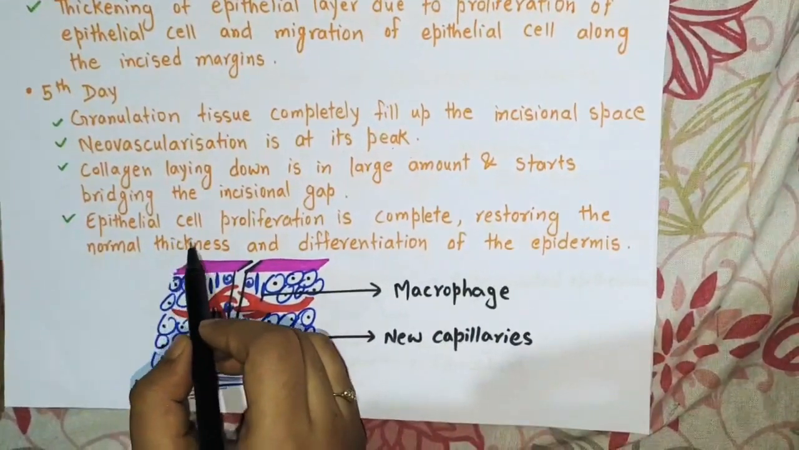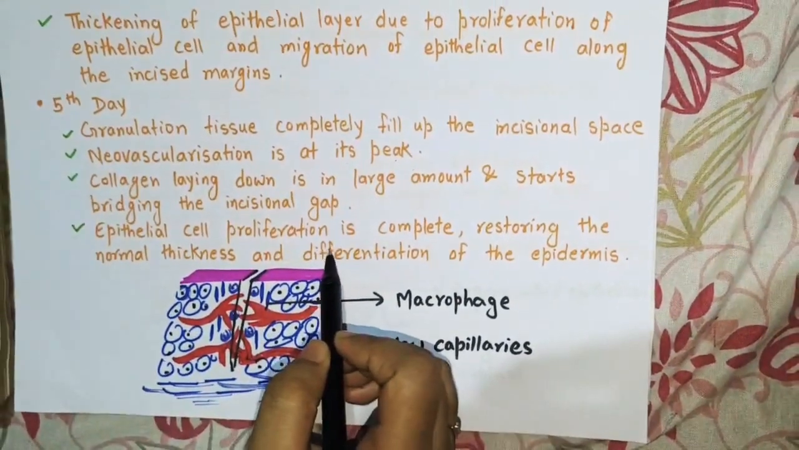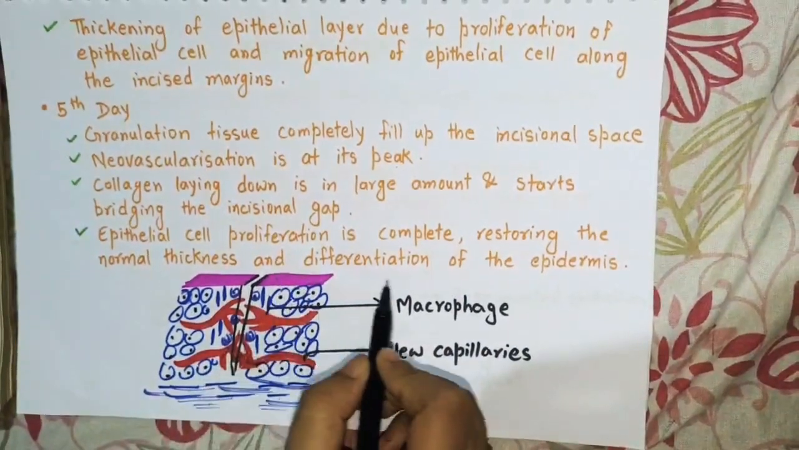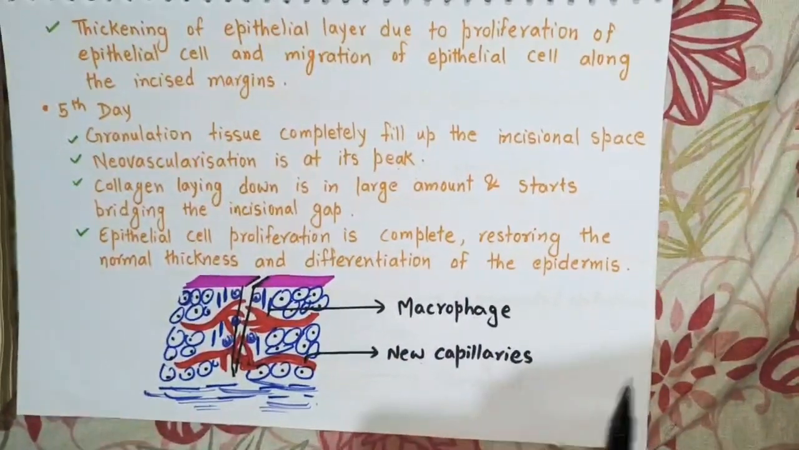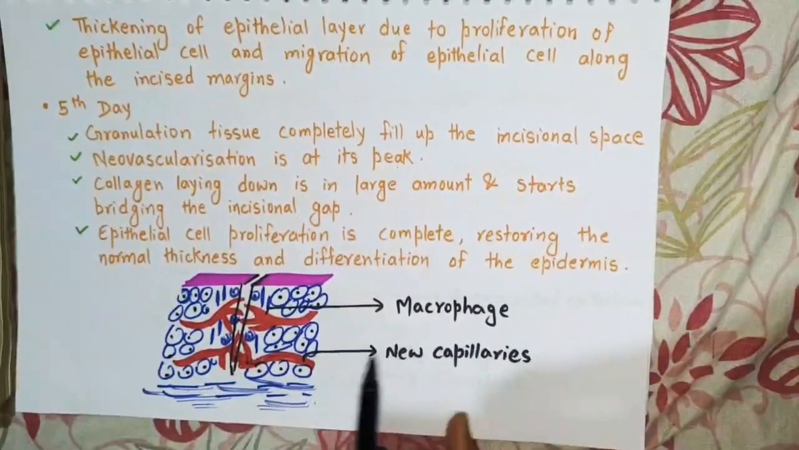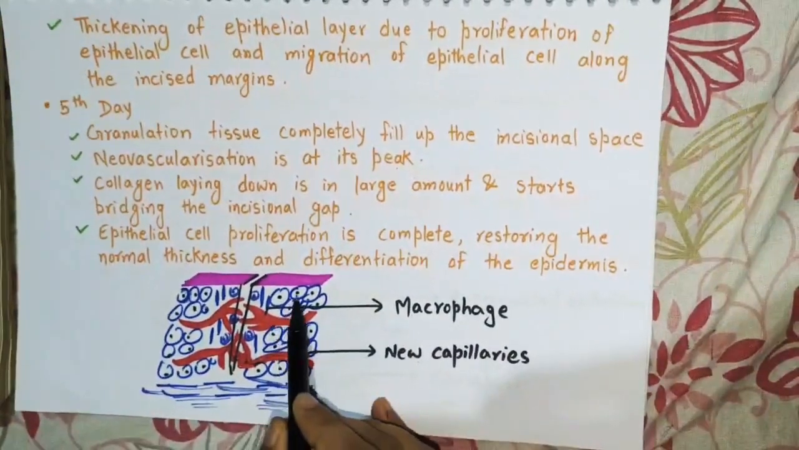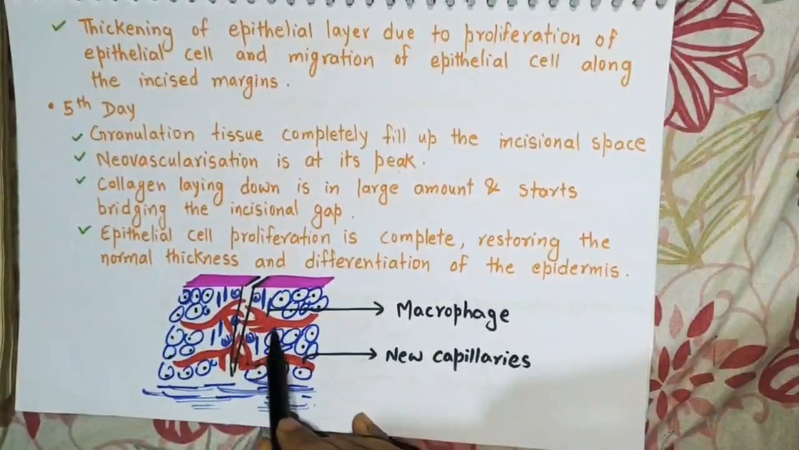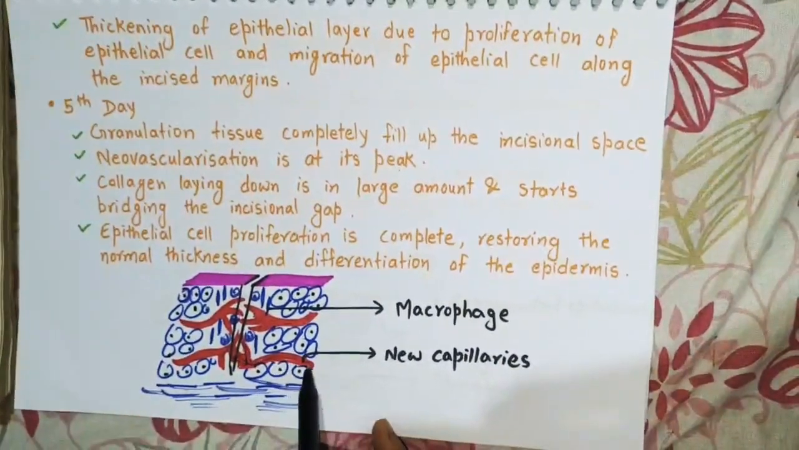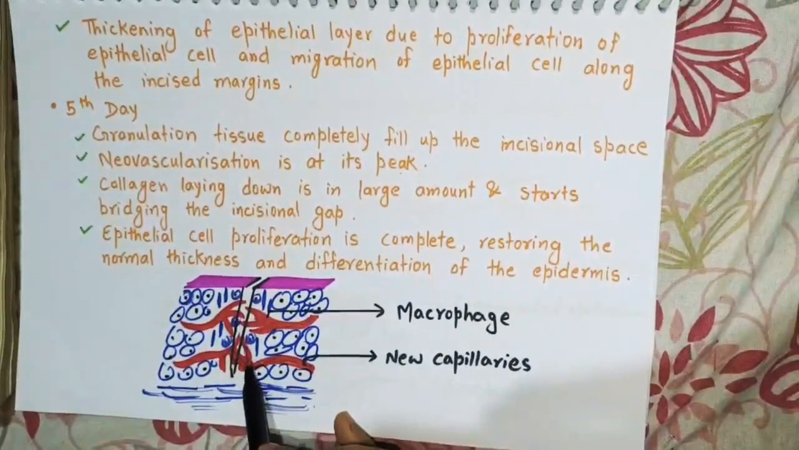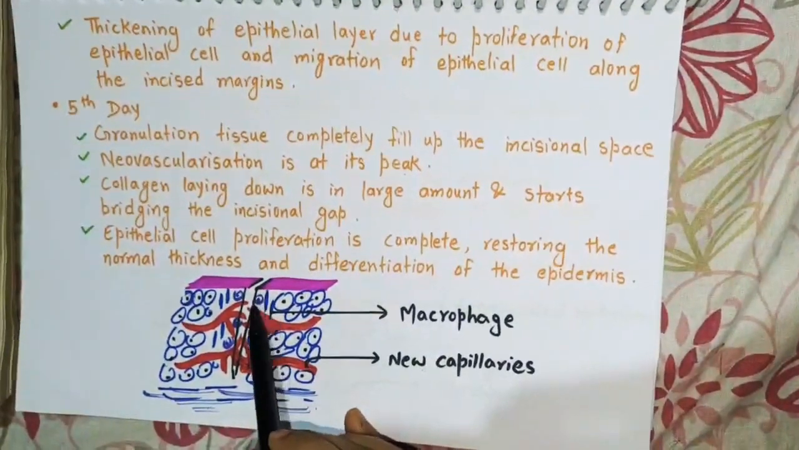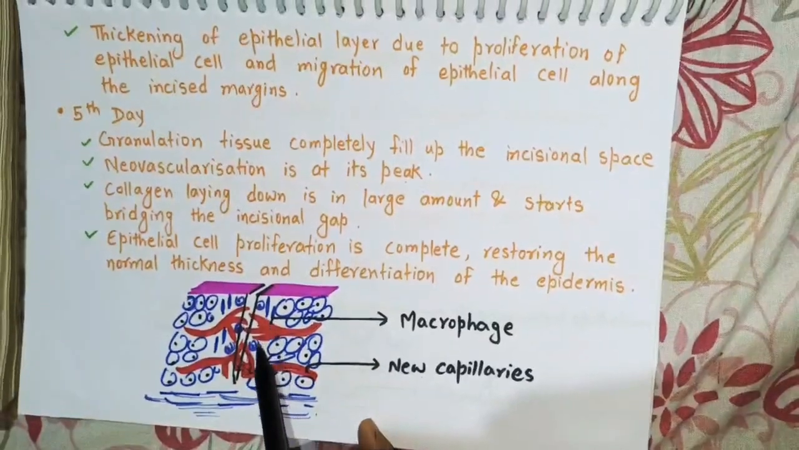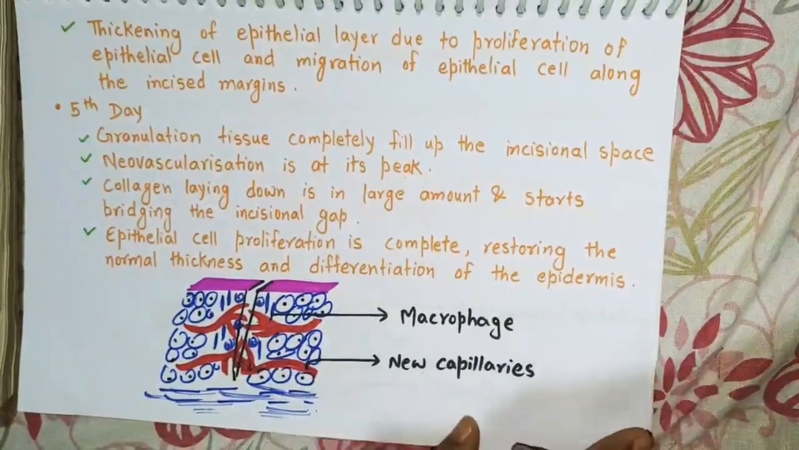There will also be epithelial cell proliferation which will complete and restore the normal thickness and differentiation of the epidermis. In the diagram given below, this is the epidermal layer of the skin, and these are the new blood vessels, new capillaries that are formed at the site of injury, and at the margin of incision there is presence of macrophages which have replaced the neutrophils.